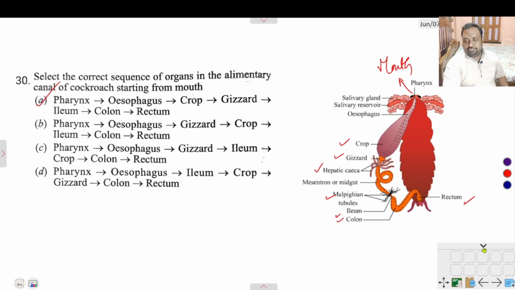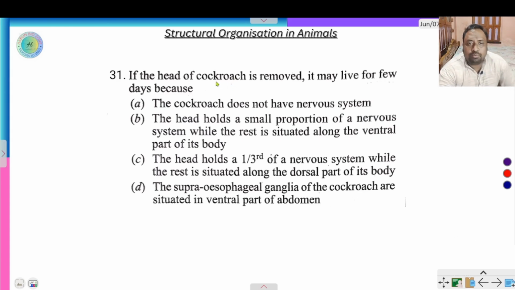Next question, if the head of a cockroach is removed, it may live for a few days because the brain is not well developed. Some nerves are present joined with the antenna and compound eye, but not properly to the brain. So if the brain is removed, the cockroach remains alive. The head holds a small portion of the nervous system, while the rest is situated along the ventral part of the body. This is the correct option.